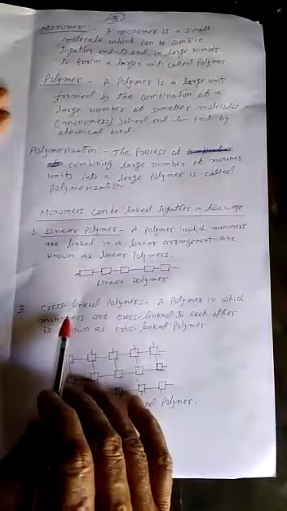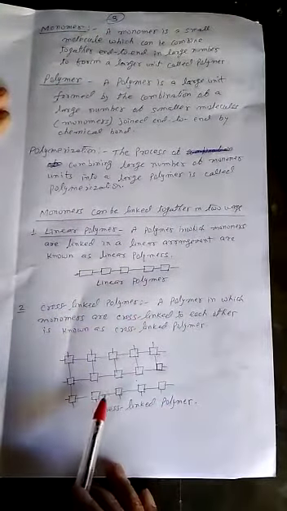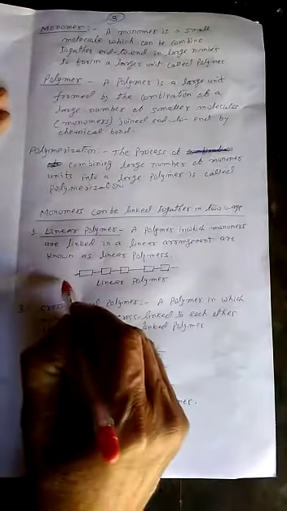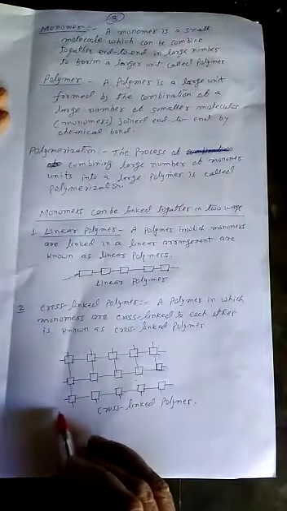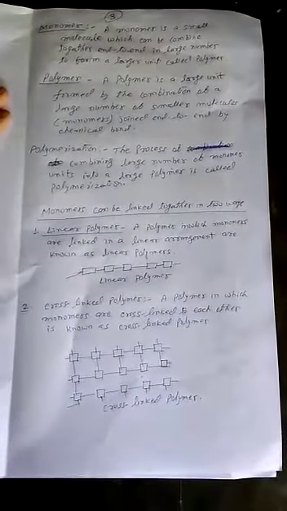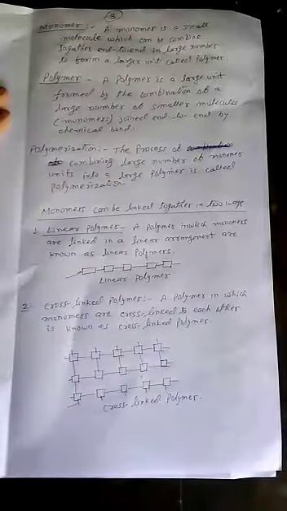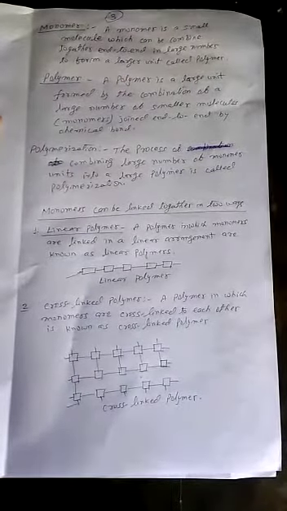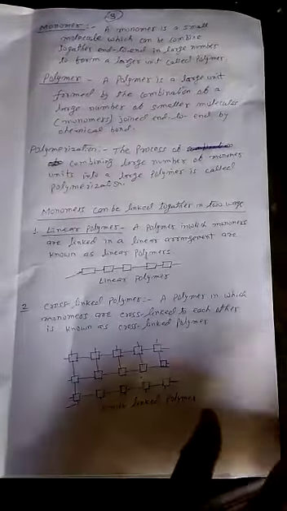And the other is the cross-linked polymer. In a cross-linked polymer, polymers are cross-linked. This is the example of a linear polymer and this is the example of a cross-linked polymer. Now we have to read about synthetic fiber. This time we have to revise what we have learned, and then we shall learn about synthetic fiber in the next video.